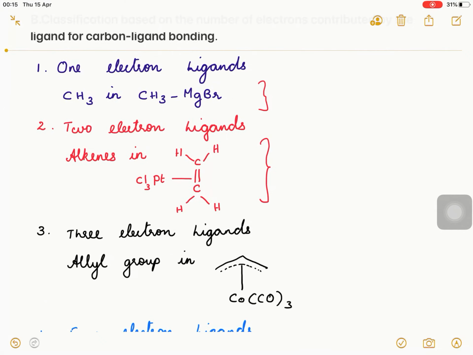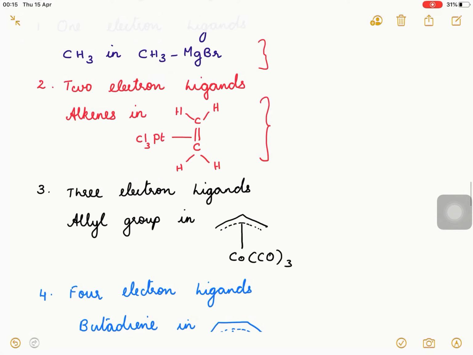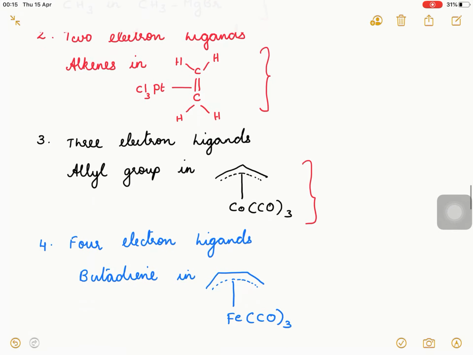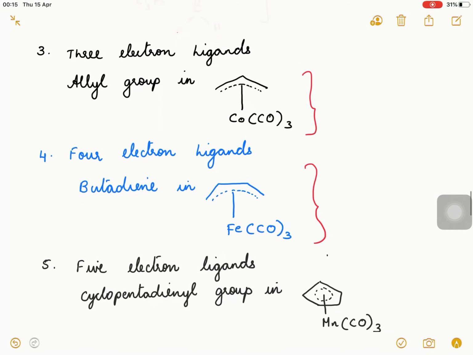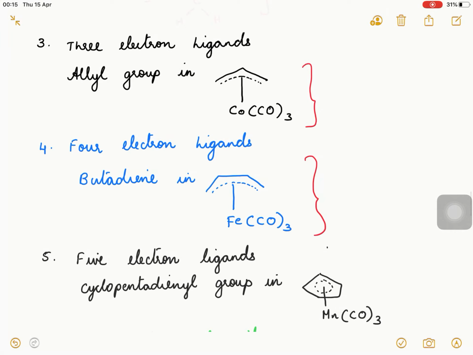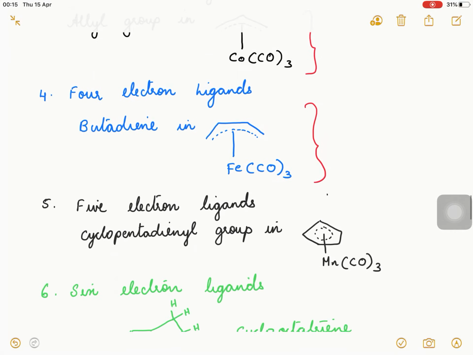Now the next one is the 3 electron ligand. The allyl group in this particular organometallic compound acts as a 3 electron ligand. It contributes 3 electrons to the metal. Now the next one is the 4 electron ligand, that is butadiene. Butadiene in this complex acts as a 4 electron ligand.